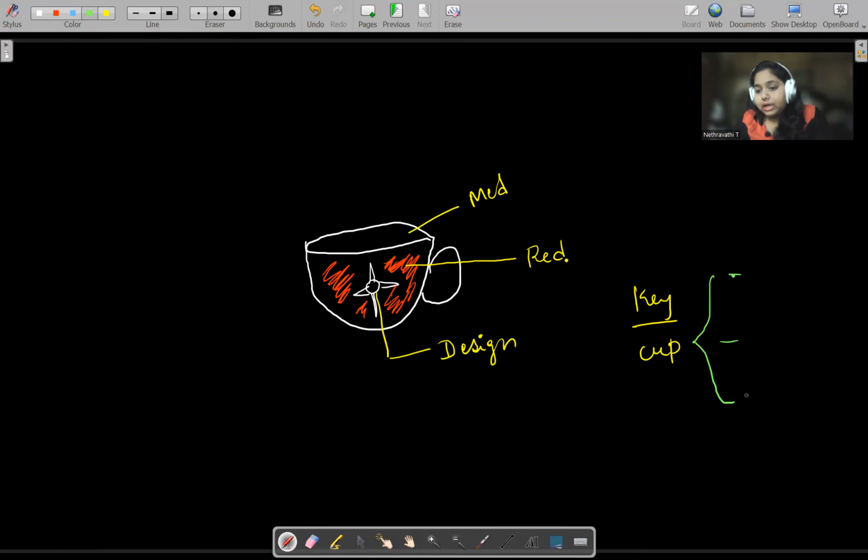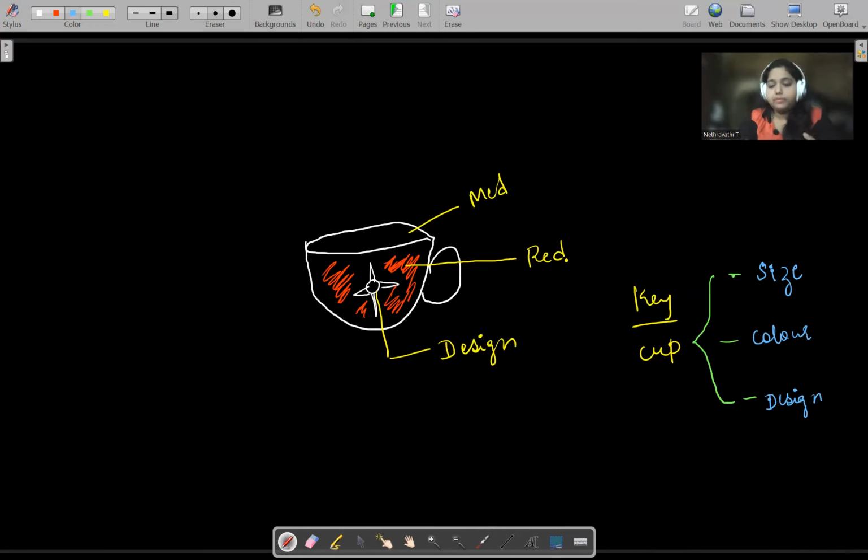In our example, our cup is matching with three things. One is the size, mentioned as medium, and also color, and also design. These three things are embedded within the one thing, that is cup.